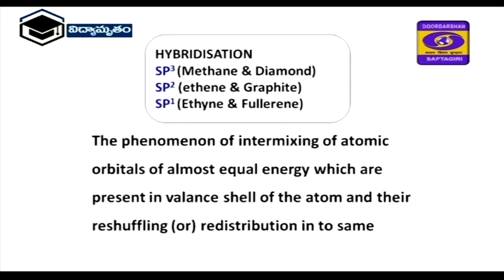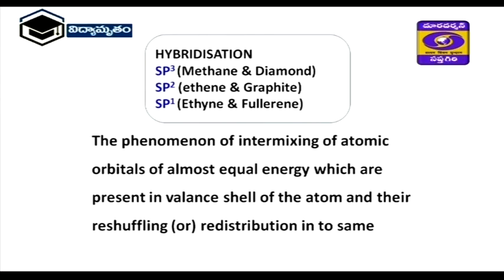Next, one more important concept in carbon chemistry is hybridization. What is the importance of hybridization? While forming bonds, the bond strength and bond angle are not explained by valence bond theory, but in this theory, while bond formation, s orbitals and p orbitals combine and form some new orbitals.